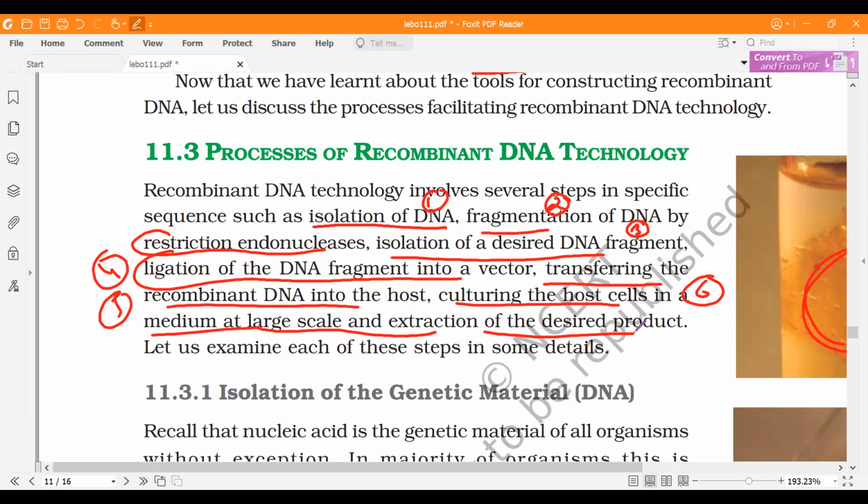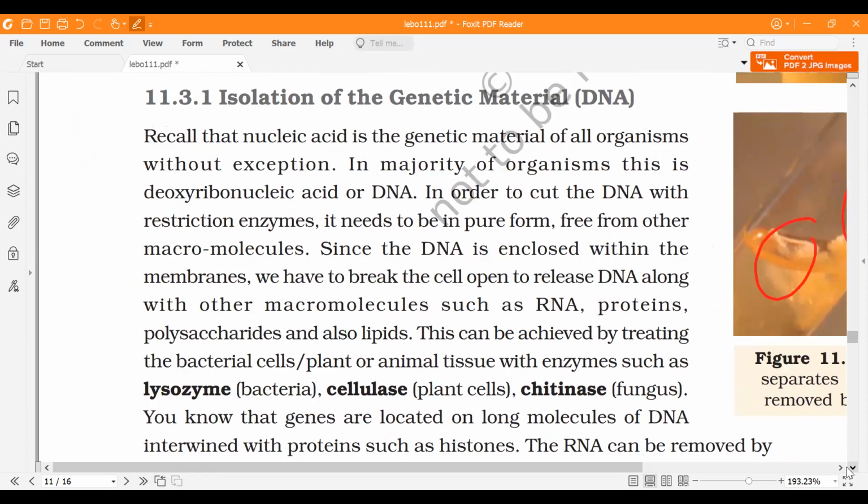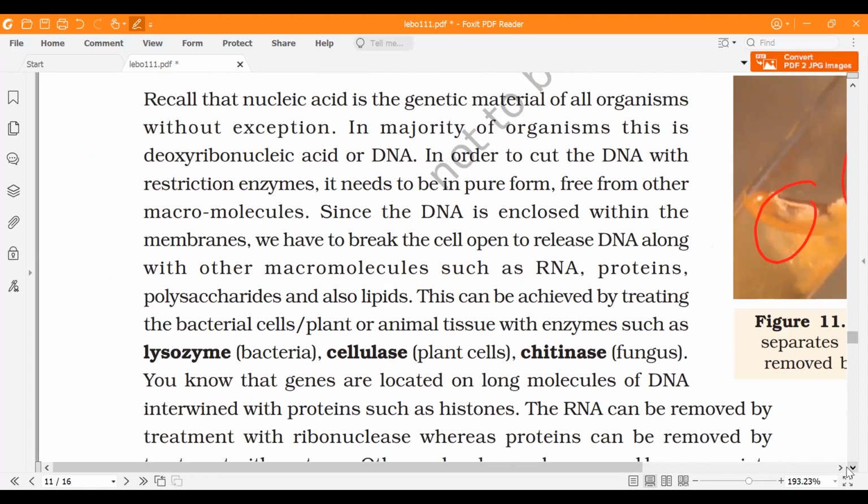So these are the different steps for the rDNA technology. So you should know these steps. So as you know, first we isolate the DNA. So it's a tedious process as such. It takes almost 3 to 6 hours to separate, depending upon plant, animal, or the bacterial DNA.